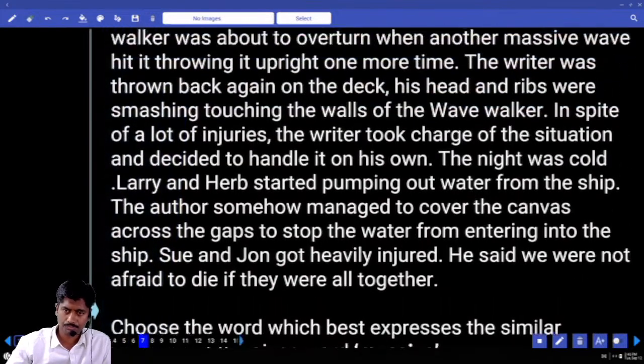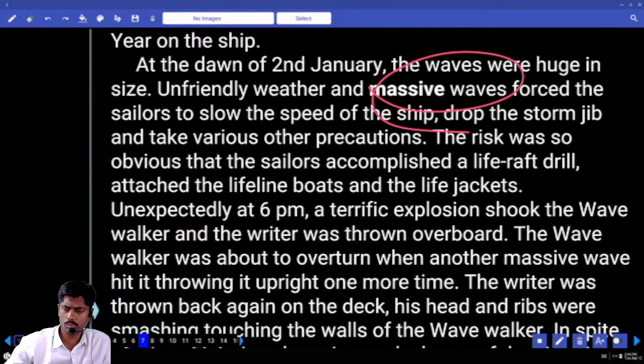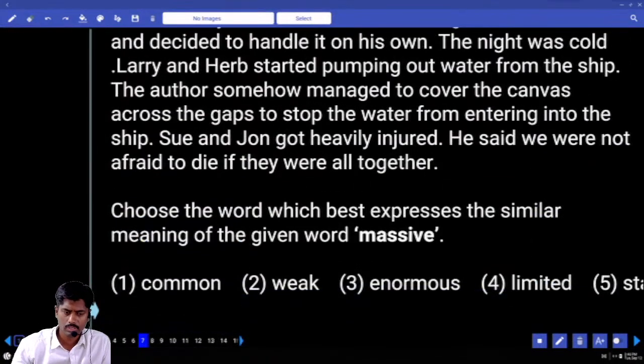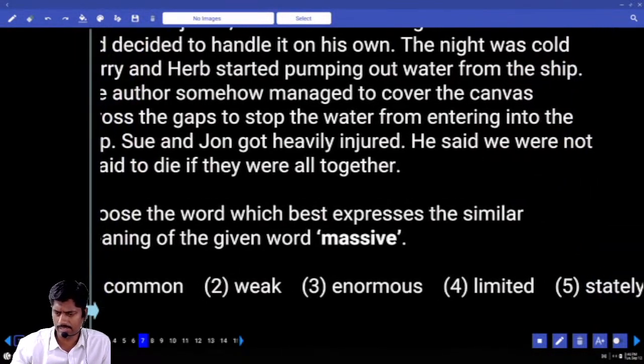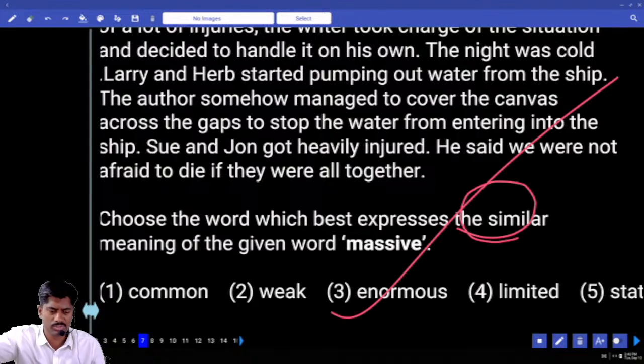Massive. Something big is called massive. Massive waves. Common, weak, enormous, limited, and last one stately. Answer. Same meaning is asked, answer is enormous. Enormous means something big.